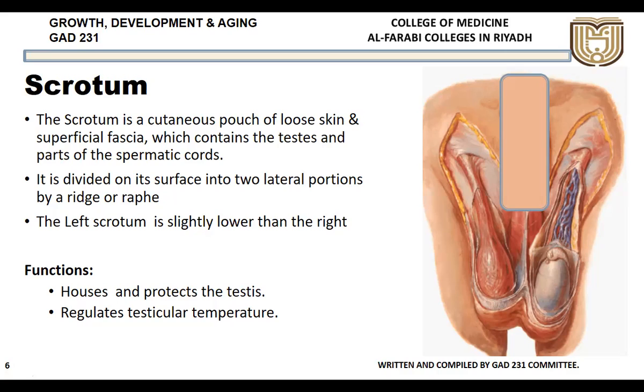That's why the testes have come outside the body, suspended in the scrotum, so that it can lower the temperature. And if the temperature outside is very low, then the testes are pulled up so that the temperature is increased again. This is how the scrotum acts in maintaining the temperature which is necessary for spermatogenesis.